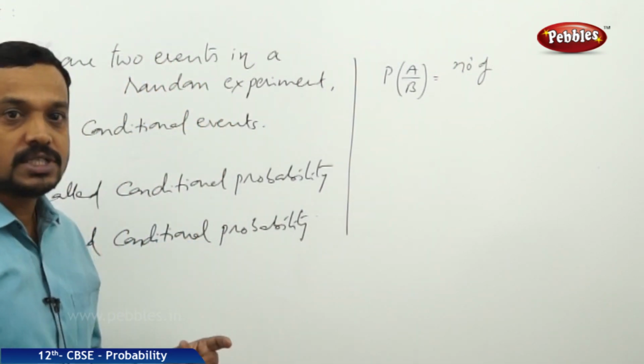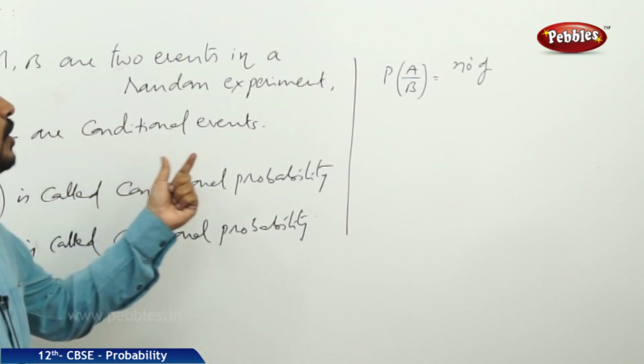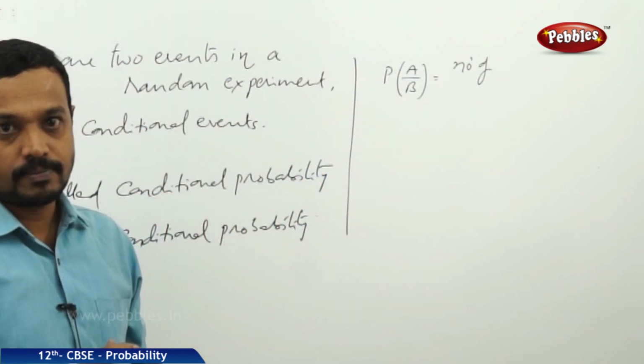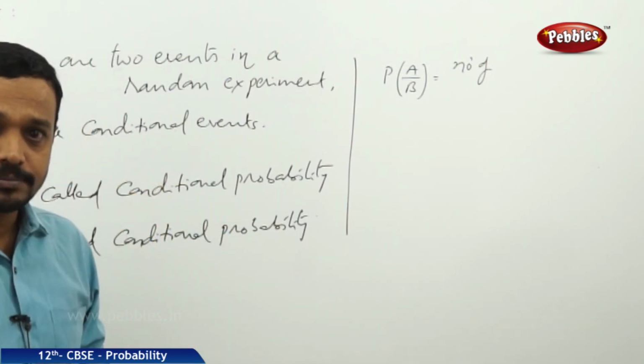Or in other words, A by B is a conditional event. B has some favorable cases and A also has some favorable cases in the random experiment.